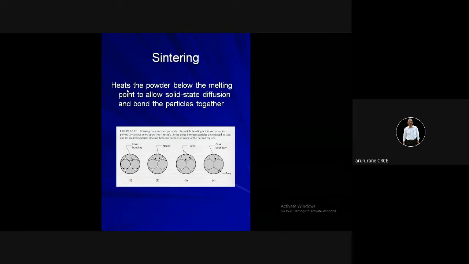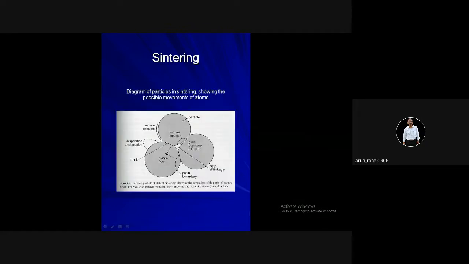The particles are heated in such a way that there is diffusion, that is proper mixing and proper compacting, so they become like this. In sintering, the purpose is to reduce this void, because if there are voids, that is going to reduce the strength. So these voids are reduced, and it becomes a single one piece. This is sintering, and it is very important because these are metal products.